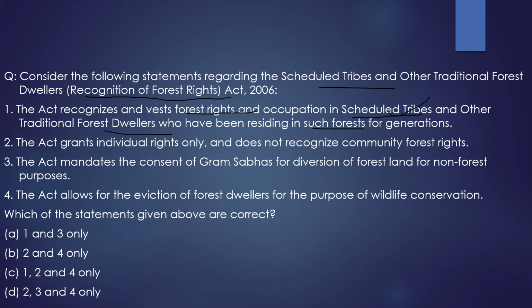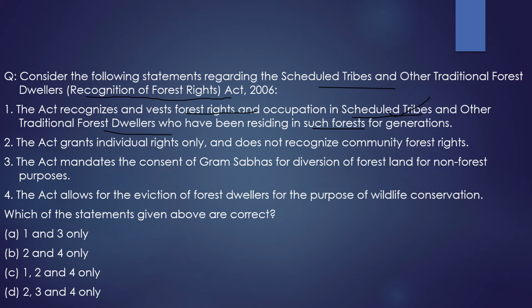First statement is correct. And what is the issue here? Now let's discuss the issue. Through this act, it recognized these tribal people, Scheduled Tribes, and other traditional forest dwellers as having the right to use this forest and the right to dwell in these forests. But for that, they have to submit documentation to prove that they have belonged there for generations. The issue was that many dwellers who had lived there for generations were not able to submit the documents. Because of some glitches, they were not able to prove their domicile of these particular forests.